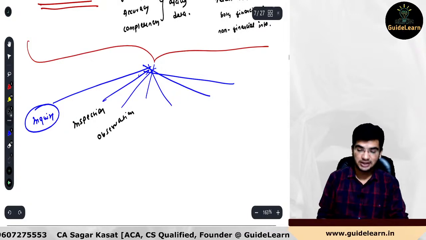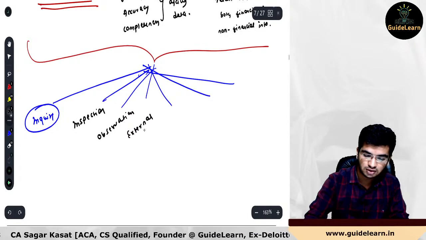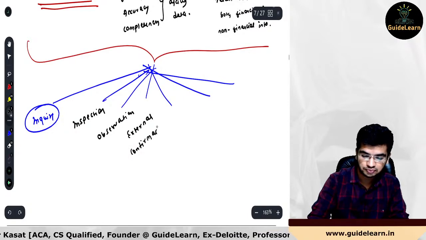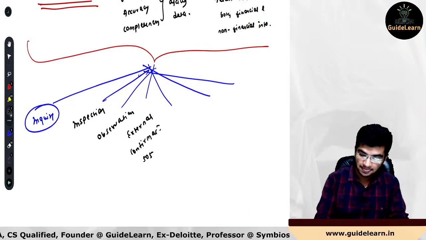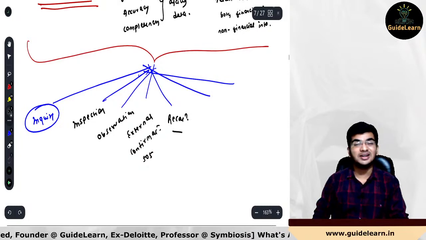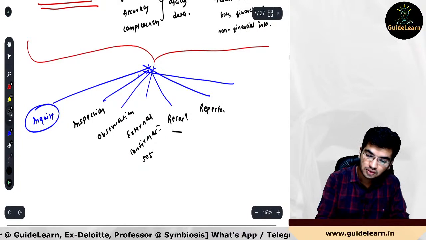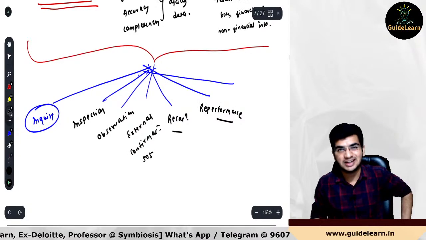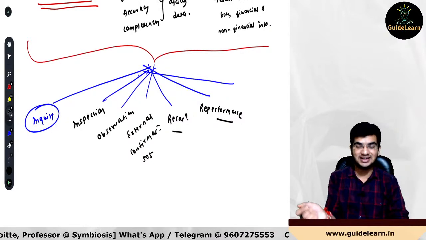example, physical verification. After that, external confirmation, SA 505, third party confirmations. After that, recalculation, checking of arithmetical accuracy. Reperformance, performing the entire activity of control which has been already performed by the management in order to test the relevant assertion.